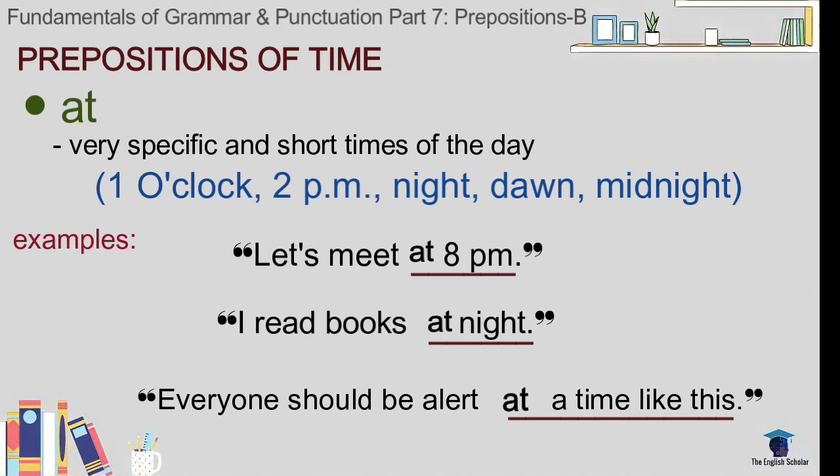Now, 8 p.m. and night are nouns. Time like this is a noun phrase. So these are the objects of the preposition at. And since they refer to very specific and short times of the day, the preposition of time at is used.